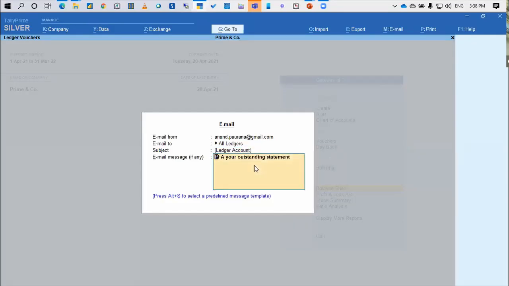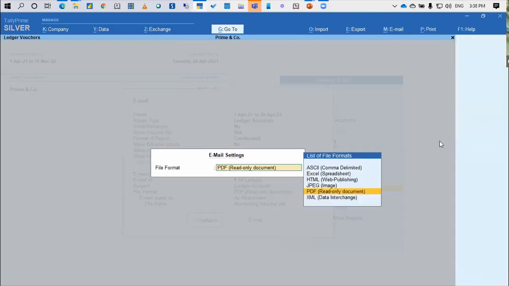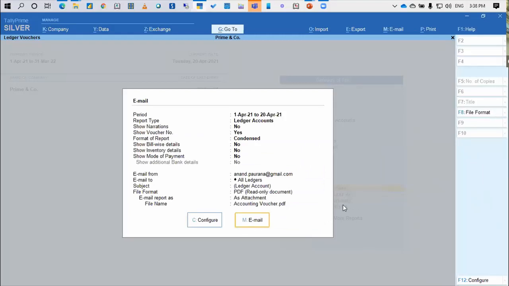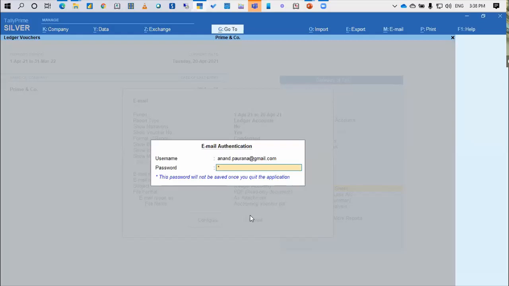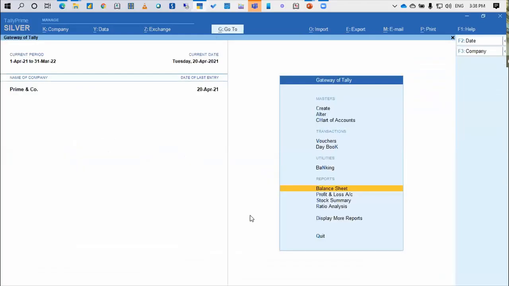And I can write the email message here, what I want as the body of the message, and I can simply say this. I can select the file format from here, which file format is required. So I want to attach a PDF. That's all. My configuration is done. I can send email. I will just say email and put my password here. Now Tally will send the email. Let's say you have the outstanding from 100 clients. Tally will send the 100 emails. Each one will get its own outstanding.